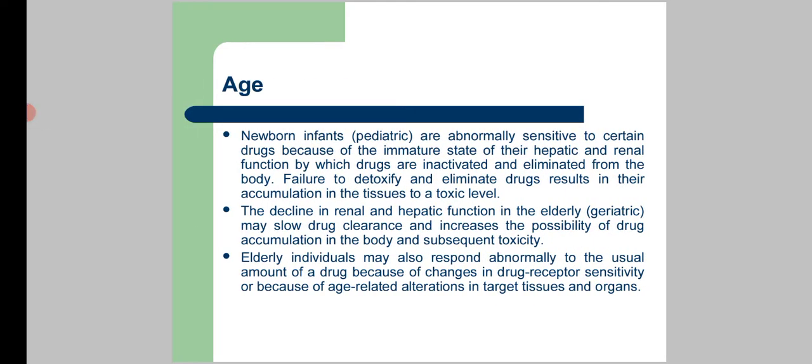First is age. Newborn infants are abnormally sensitive to certain drugs because of the immature state of their hepatic and renal functions, by which drugs are inactivated and eliminated from the body. Failure to detoxify and eliminate drugs results in their accumulation in the tissue to a toxic level. Next, the decline in renal and hepatic functions in the elderly may slow drug clearance and increase the possibility of drug accumulation in the body and subsequent toxicity. Elderly individuals may also respond abnormally to the usual amount of drug because of changes in their drug receptor sensitivity or because of age-related alteration in target tissues and organs.